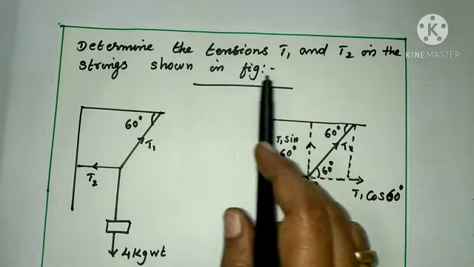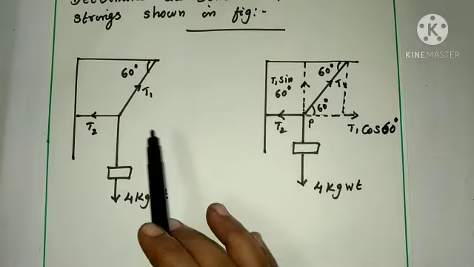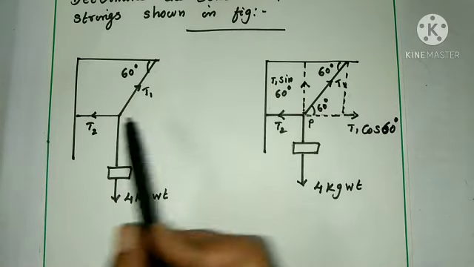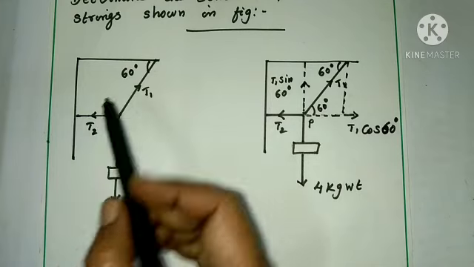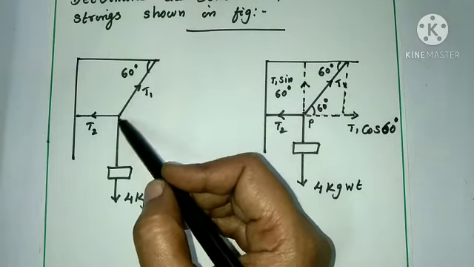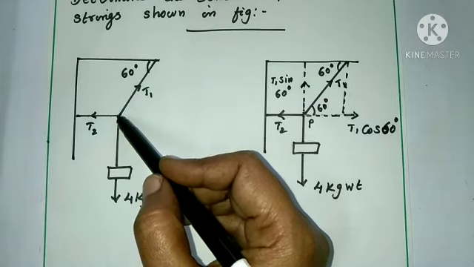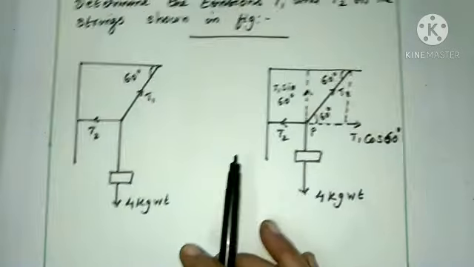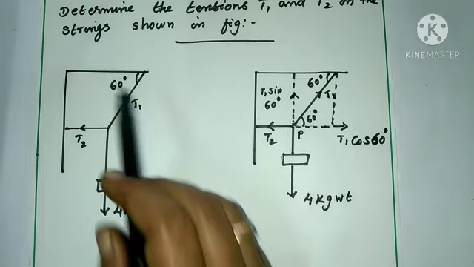Second question: determine the tensions T1 and T2 in the strings. In the given figure, a 4 kg weight is hanged and a force is applied on the midpoint of the string, and due to this force on the midpoint of the string, there should be a tension T1 in the string, and the string is inclined at an angle of 60 degrees from the ceiling.